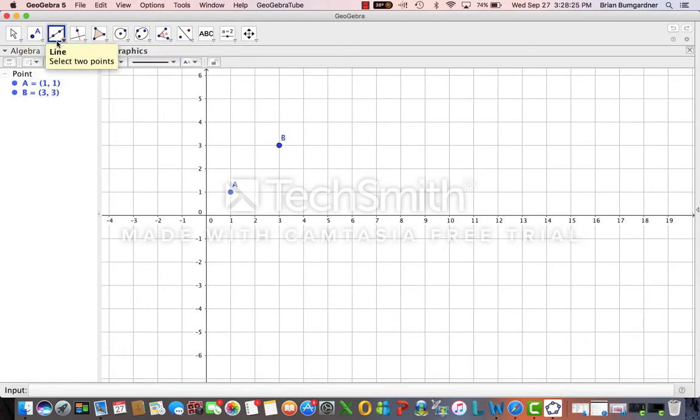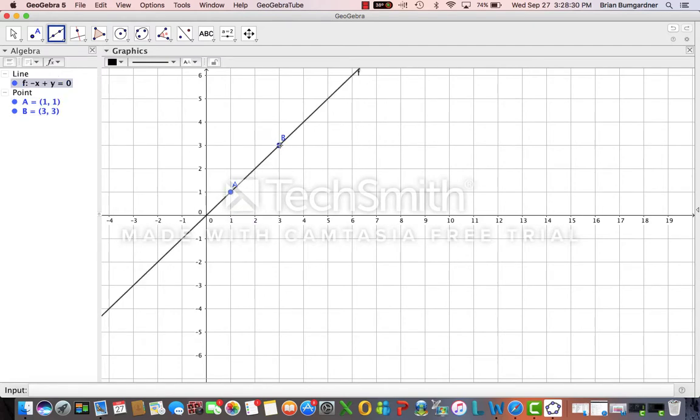If we click on both points, we can actually then connect a line between the 2 points just by selecting each two, and we have our line there. If you go over to the algebra, it even in fact tells us its equation, which will help students basically generalize each picture.